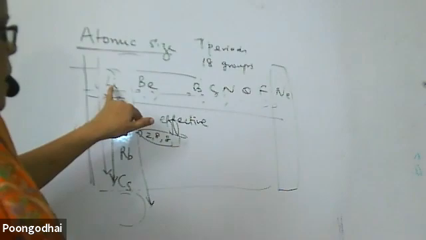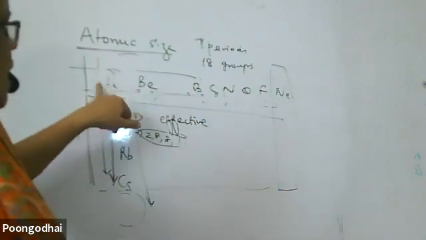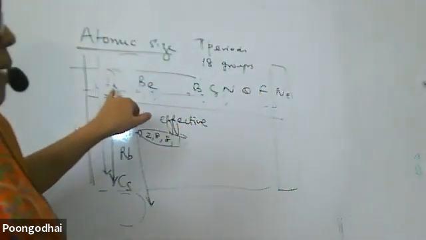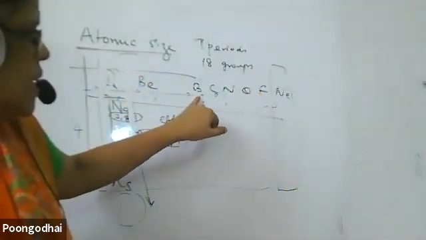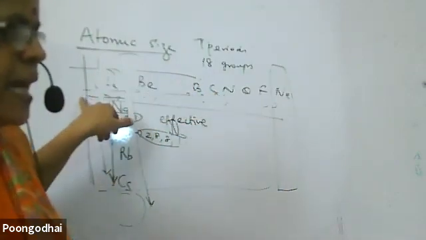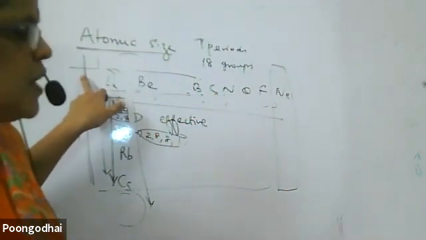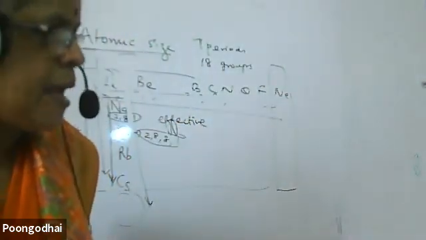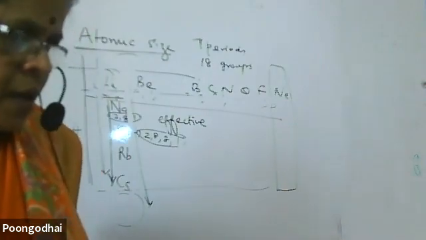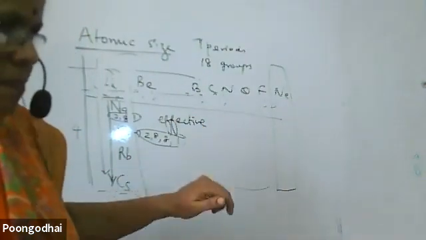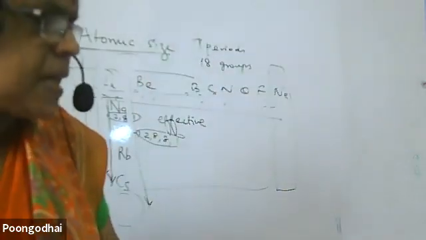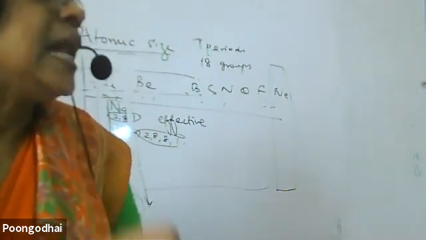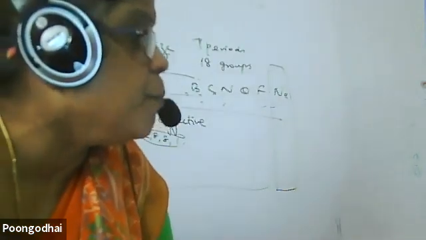Pujita, listen. Here atomic numbers 3, 4, 5, 6, 7, 8, 9. When you write the electronic configuration: 2,1, 2,2, 2,3, 2,4. In a period, the shell starts filling up, and at the last element the shell gets completed. So electrons get added up in the same shell, and protons also get added up. But the electrons are in the same shell, so the attraction of the electrons towards the nucleus will be more.